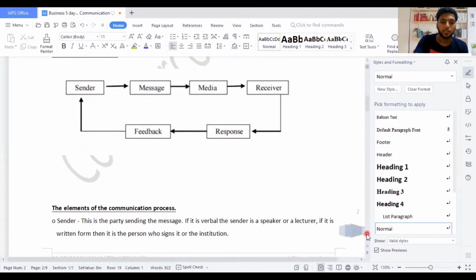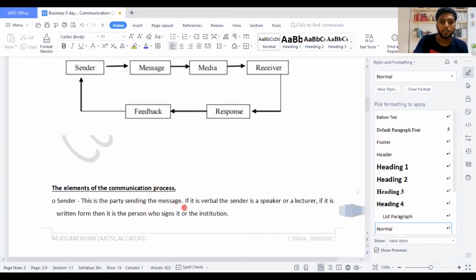Actually, the sender is the person, the party sending the message. If it is verbal, the sender is a speaker or lecturer. If it is in written form, then it is the person who signs it or the constitution. So normally the sender is the person who actually sends the message from one particular area towards the receiver's point. The sender is the person who creates the message.